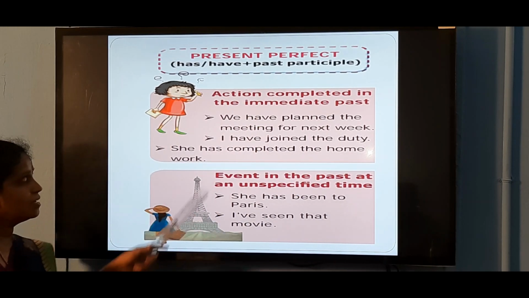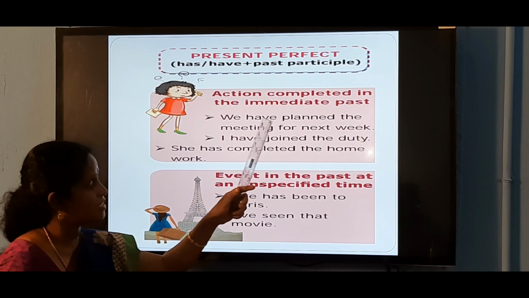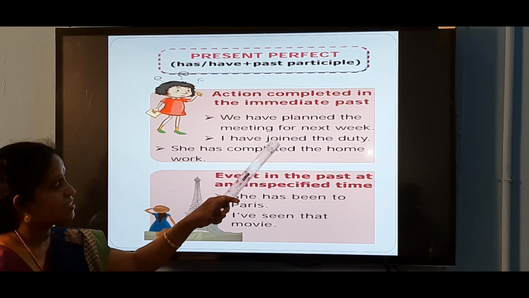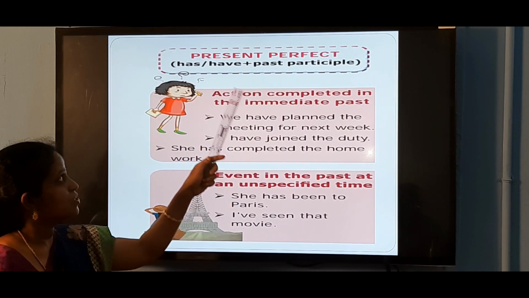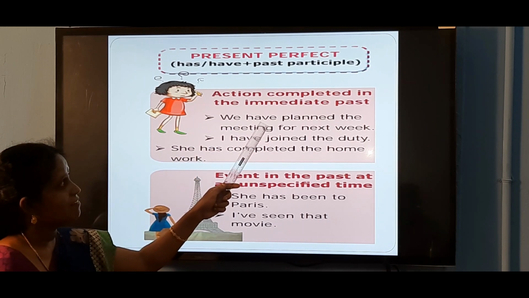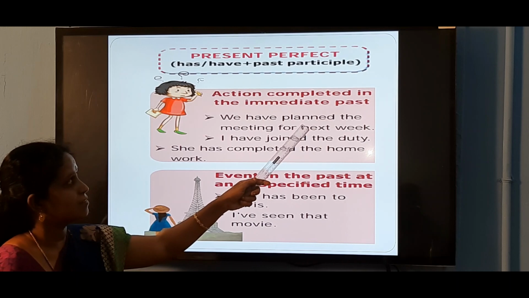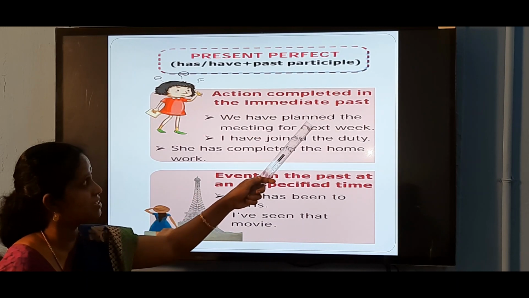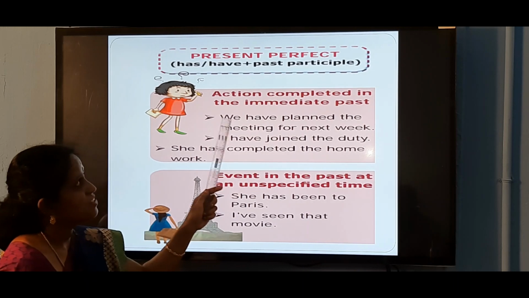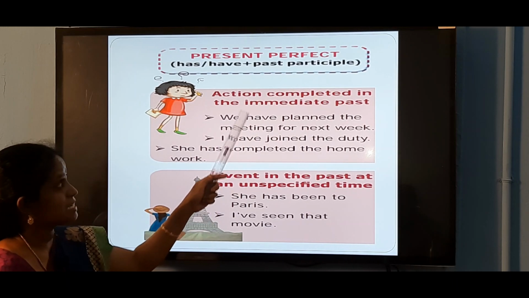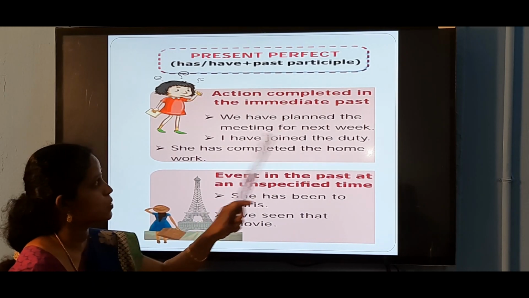For example, we have planned the meeting for next week. We have already planned, so we use present perfect here. For present perfect, we use the helping verb have and the past participle form of the verb plan. The past participle form of plan is planned. So, have planned. We have planned the meeting for next week.